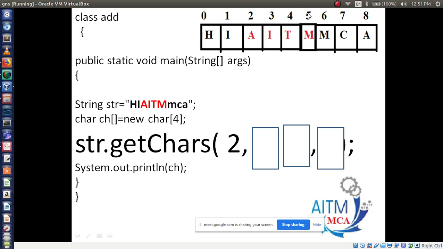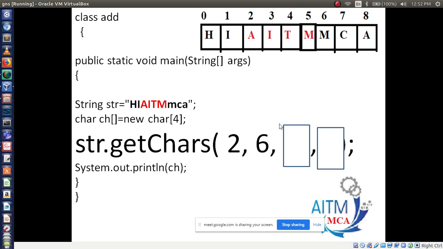M's index number is what? 5. Right? But which number should I mention here? Very good. I want to mention 6, because it will consider end minus 1. Consider 6 as our end; we make it minus 1, then 5 will come. So in the second box you compulsorily have to write 1 extra index number. M is ending at 5, so here I have to mention 6.